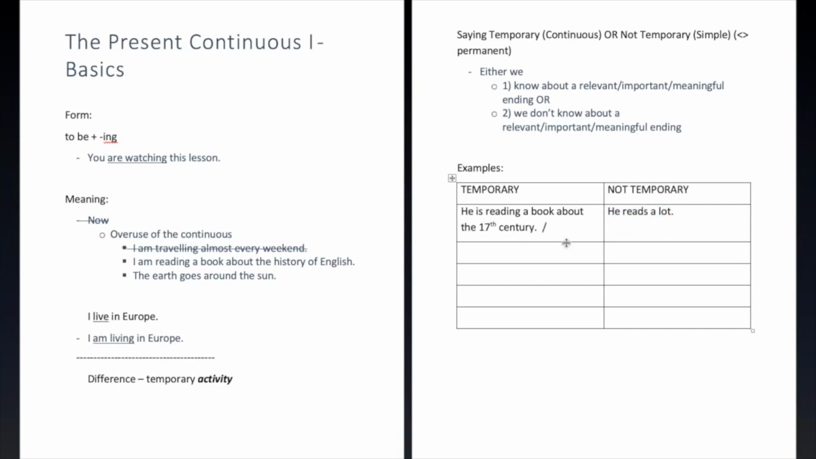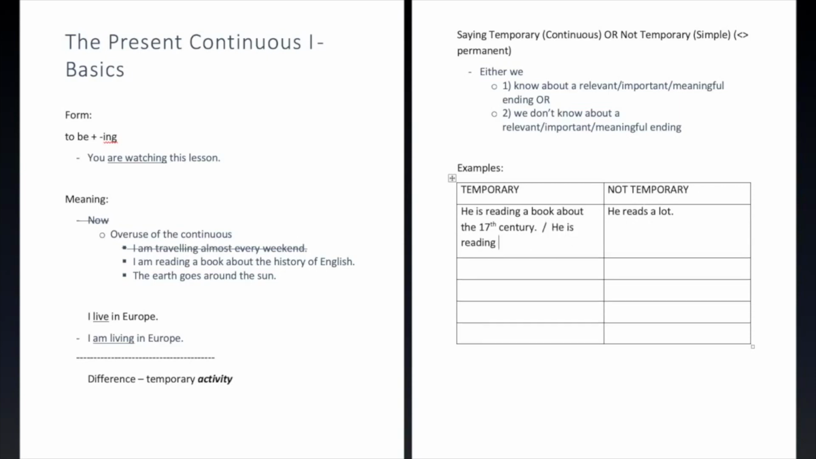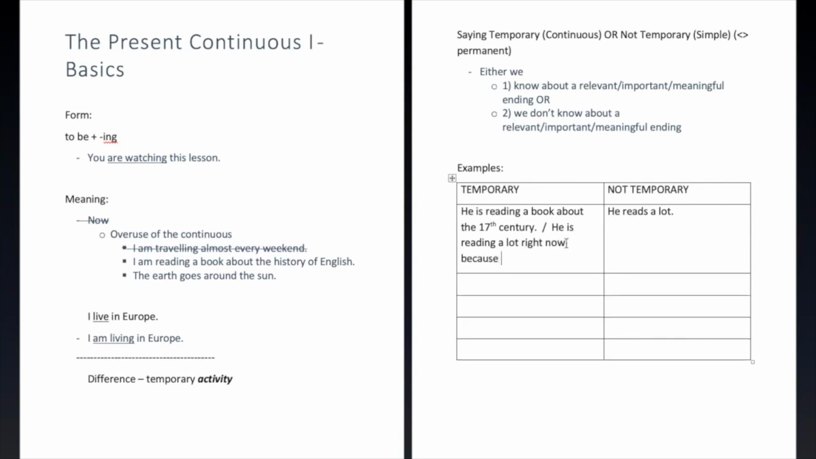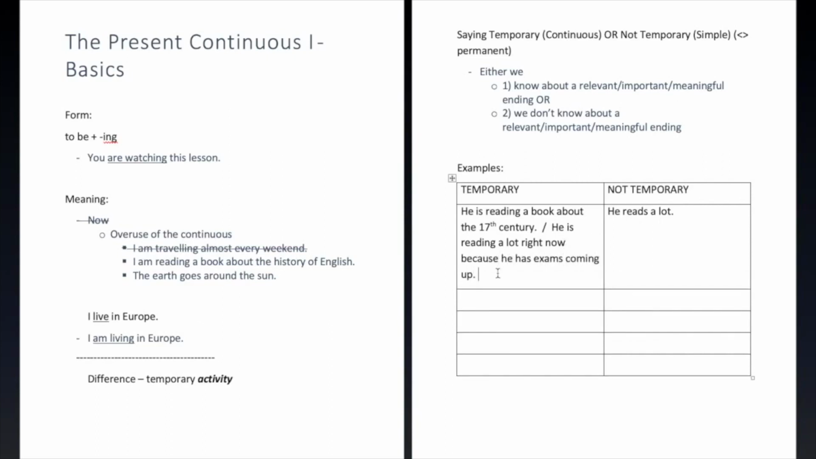All right, let's look at another sentence. If we said he is reading a lot right now because he has exams coming up, now we would use a continuous here. It's exactly the same kind of idea. Somebody reading a lot habitually, meaning it's a repeated kind of activity for a period of time, but this period of time overall is temporary. So this is really the difference. In that case, we would use a continuous because this would be a temporary thing.